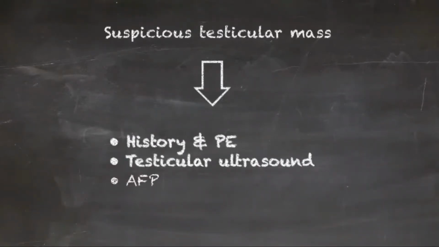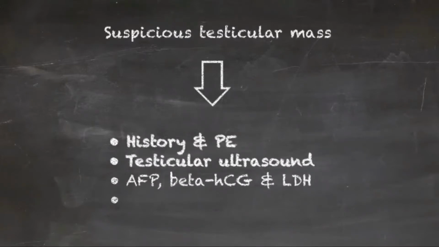Serum tumor markers, AFP, HCG and LDH, are obtained both before and 5 to 7 days after orchiectomy. The latter is mandatory in advanced tumors. Patients with normal serum tumor markers, HCG and AFP, and indeterminate findings on physical exam or testicular ultrasound for testicular neoplasm should undergo repeat imaging in 6 to 8 weeks.